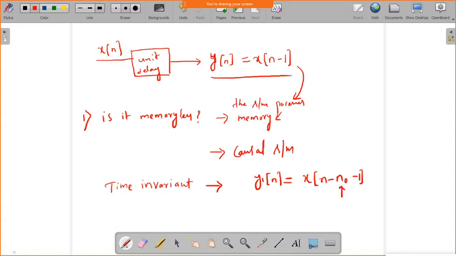Okay. So, now you change the output. Just change n to n minus n naught at the output side. So, wherever the input is there, n, you replace it by n minus n naught. Now you see whether both these are equal. Is y of n equal to y of n minus n naught? Yes, because the expression is the same here. Okay. So, then the system is time invariant.